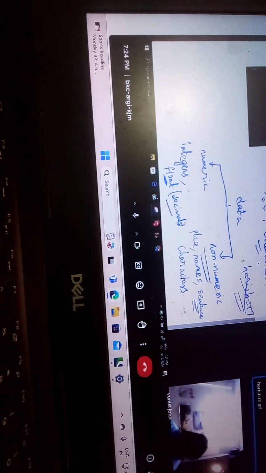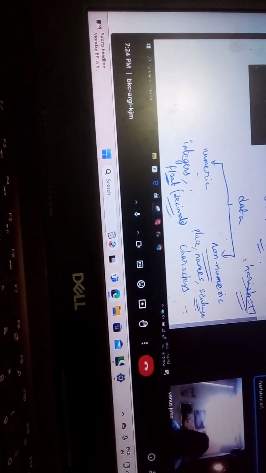Integers, okay, integers and then float. Float means basically decimal only. Float because it has the floating point. So that's why. So those are numeric and non-numeric.